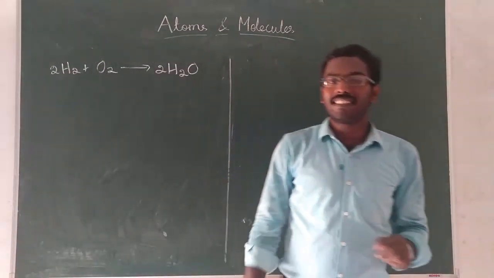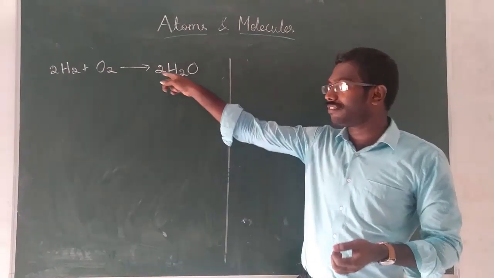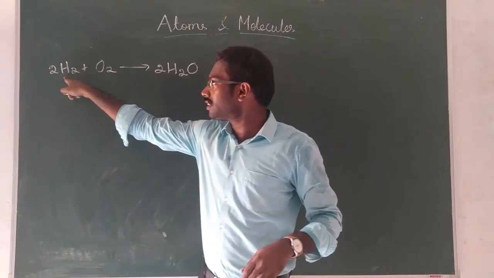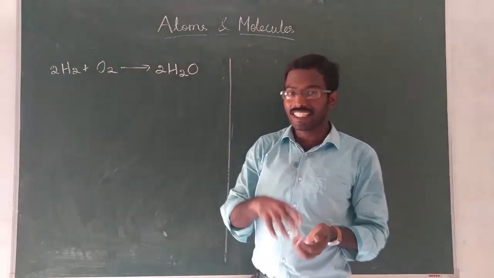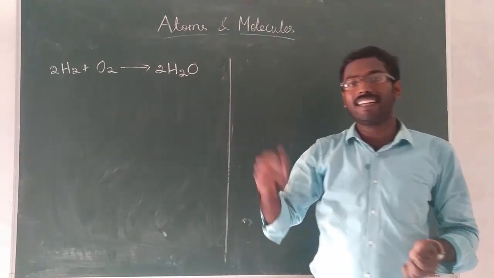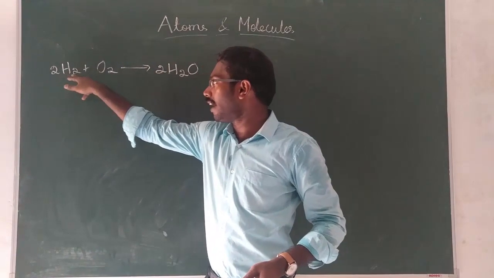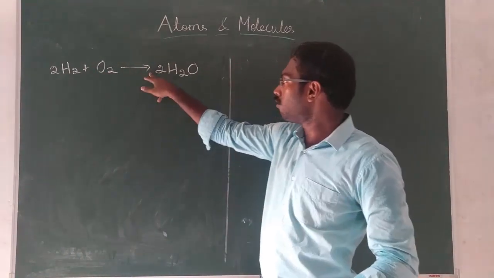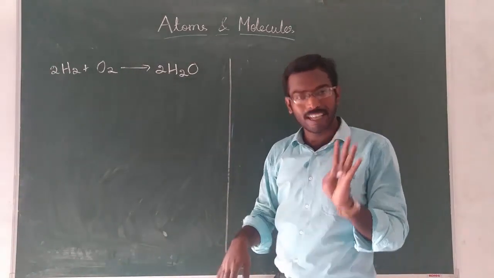Now consider this example, the chemical reaction which shows the formation of water. H2O means water, H2 means hydrogen molecule, O2 means oxygen molecule. I will explain what a molecule is in the next class. Okay, so now 2H2, 2 molecules of hydrogen, reacts with 1 molecule of oxygen to form 2 molecules of H2O, that is water. This is a chemical reaction.